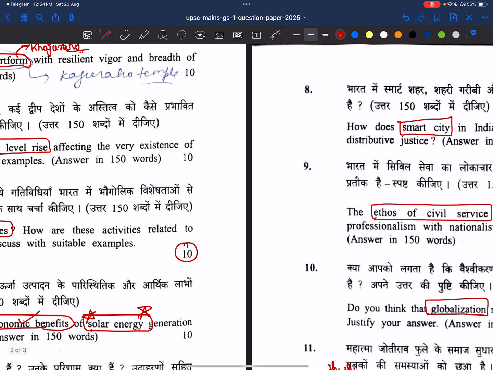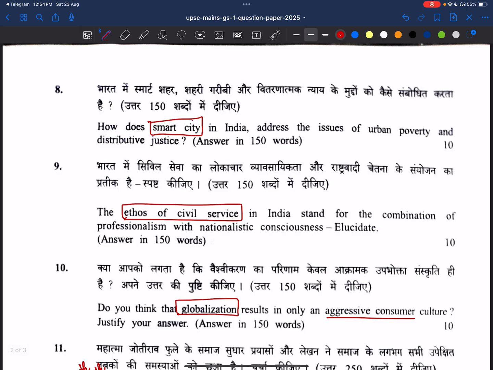Now, how does the Smart City mission in India address the issue of urban poverty? And distributive justice. This is also a direct, two-part question. We have to address smart cities, urban poverty, and how it delivers distributive justice. The 10 markers are easy, and almost all the themes are repeated from previous questions.